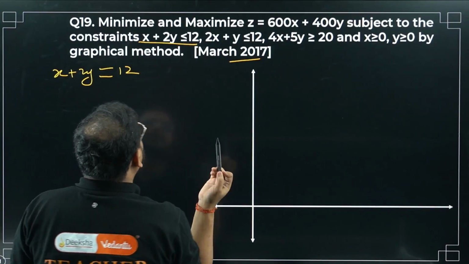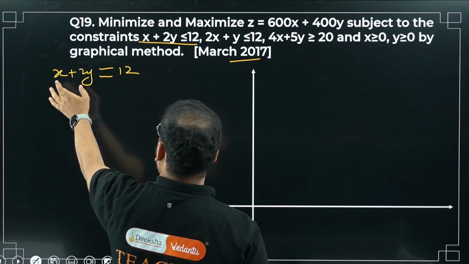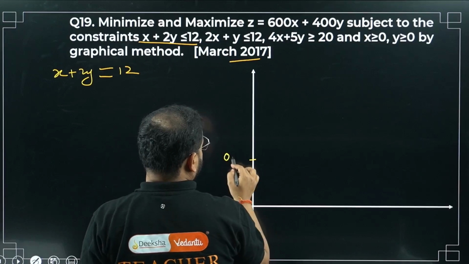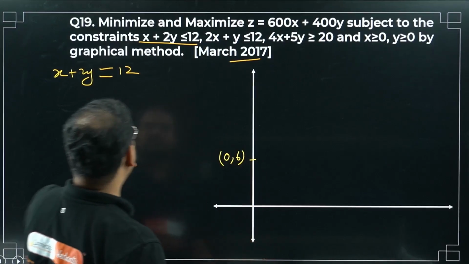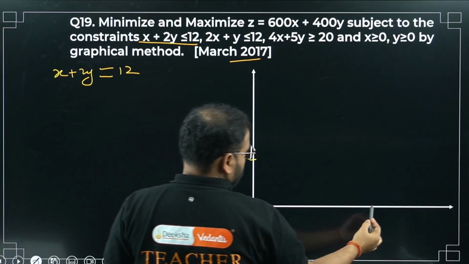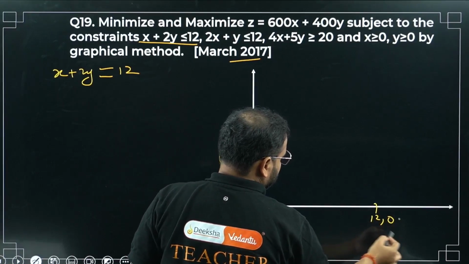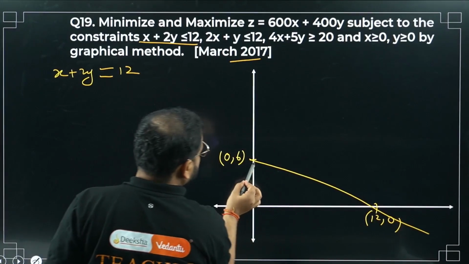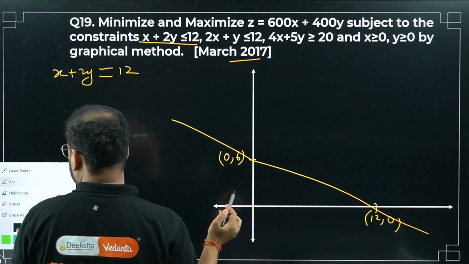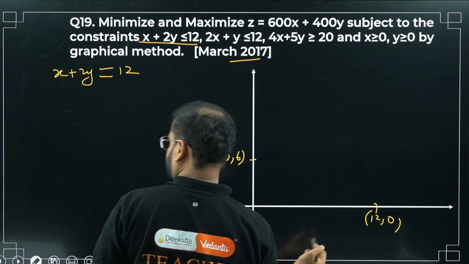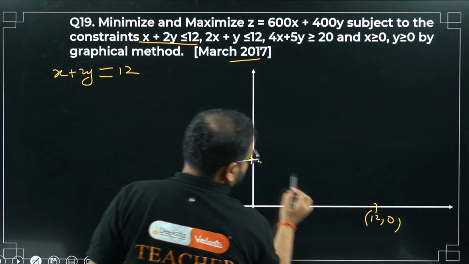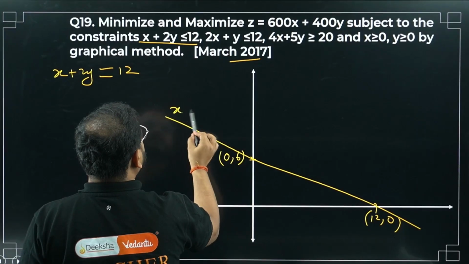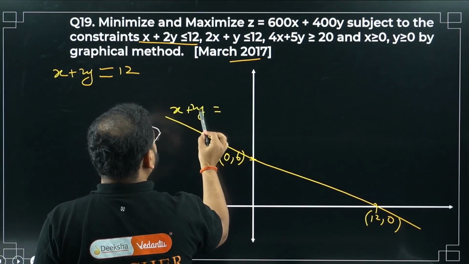First one. Okay, x is 0, sir. Y is 6. X is 0, 2y is 12 na, so y is 6, sir. Correct na? X is 0, y is 6, sir. When y is 0, x is 12, sir. Please check. The line is like this. One second, it doesn't look like a straight line. I'll just redraw it. Okay, I'll try to draw better than this. Okay, this is what line? X plus 2y equals 12.